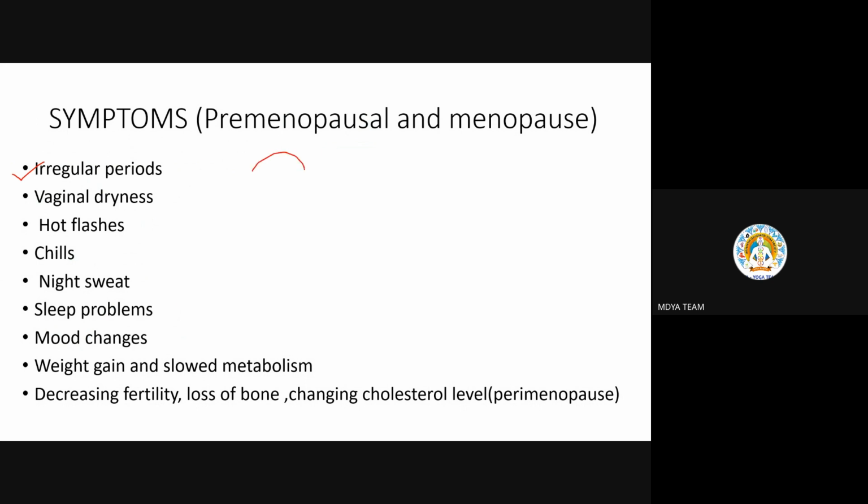Maybe they are having it on alternate months, or it could happen that they have their cycle only within three months. Like that, they could have irregularity in the monthly cycle. So irregular periods is one of the symptoms. Vaginal dryness could happen, and hot flashes, chills. What is chills? Who will tell?